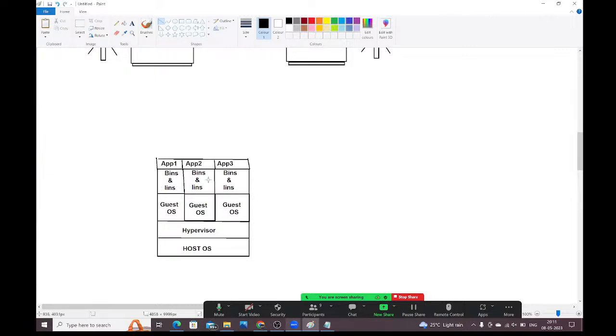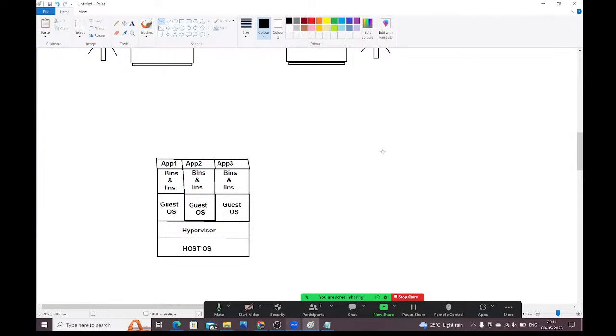On top of the guest operating systems, you can install the required development stack and run the application. This is one guest operating system, this is another guest operating system, and this is another. In a single machine only, we are running three operating systems. By default, you will have one host operating system. This is our main operating system.